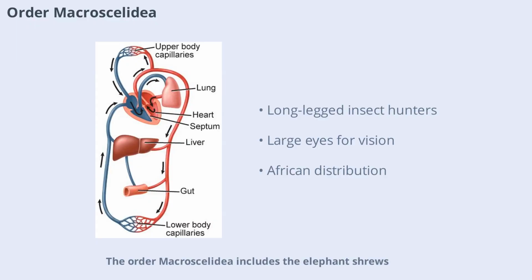Order Macroscelidea includes the elephant shrews, which are widespread in Africa with about 15 species. These small mammals have long legs and a snout-like nose adapted for searching for insects. They also have large eyes, which help them spot predators and prey. Elephant shrews are agile and quick, making them fascinating examples of adaptation in small mammals.